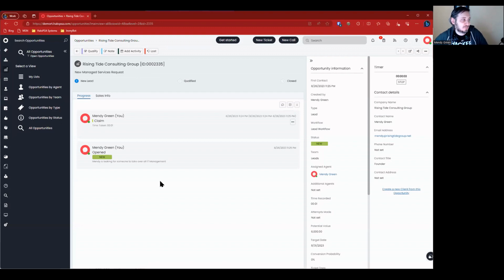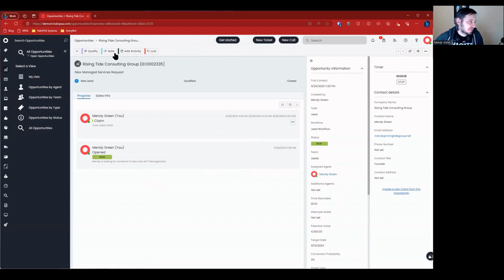So now as the salesperson, I'm going to take a lead that has come through and I'm going to claim it as mine. So now it's my lead that I can work on. It assigns me as the agent. It indicates that I've claimed it and the date and time of when that claim occurred. And let's go through the workflow process.